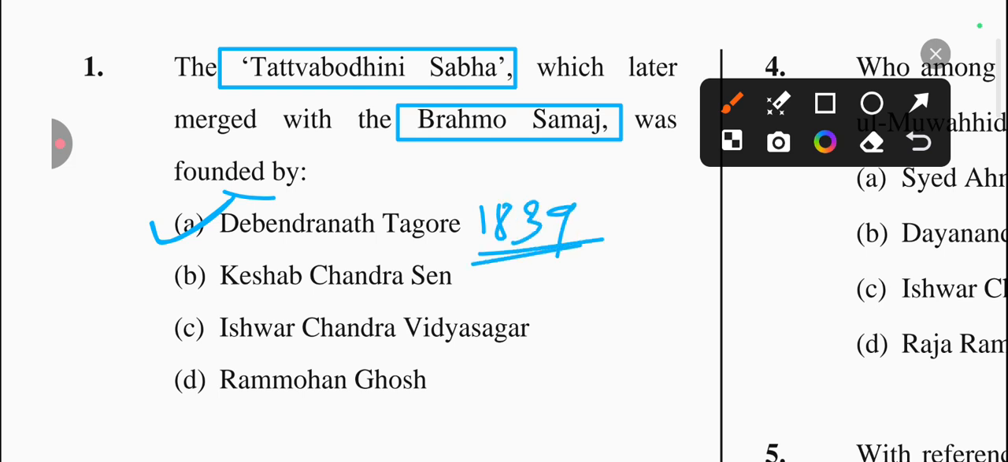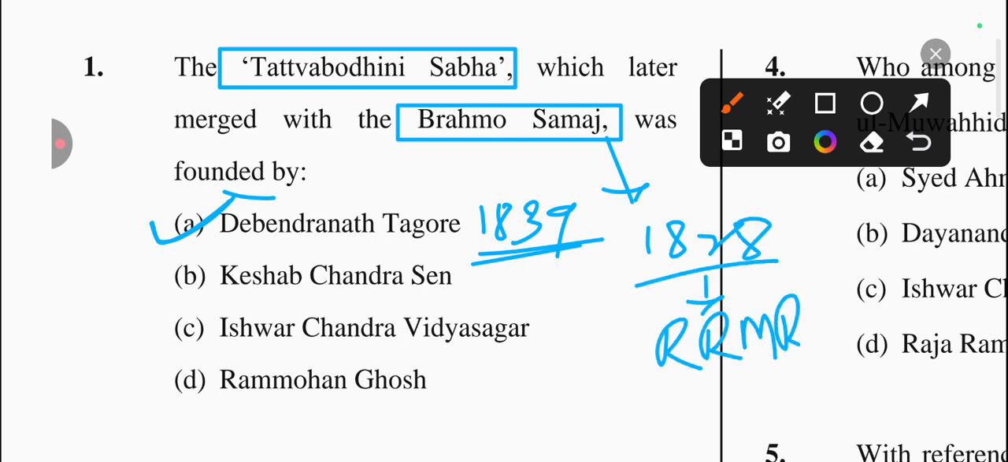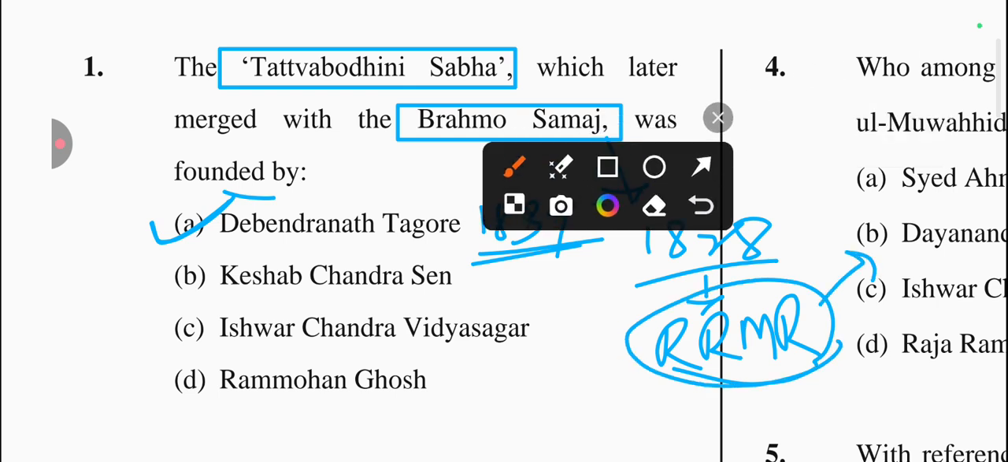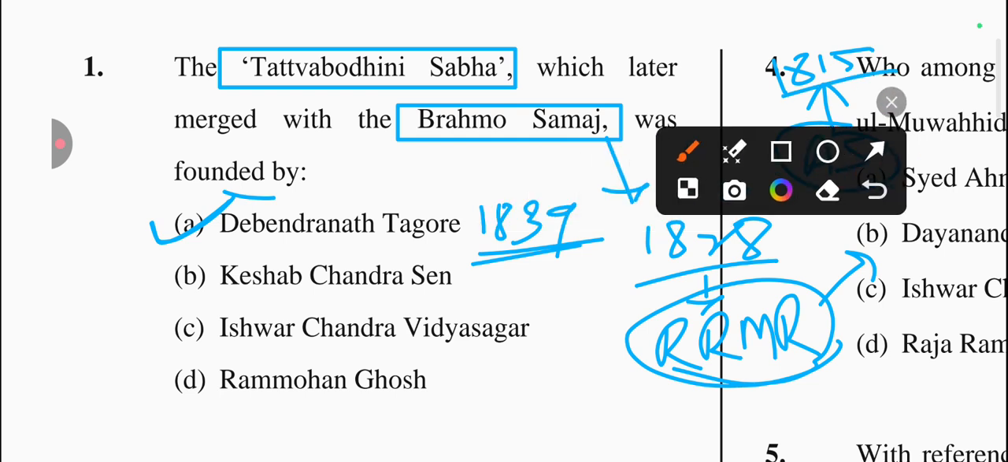1839. ओके, एंड इफ यू आर टॉकिंग अबाउट द ब्रह्म समाज, Brahmo Samaj founded in 1828 by the Raja Ram Mohan Roy के द्वारा। एंड इफ आई टॉकिंग अबाउट द राजा राम मोहन रॉय, इट्स ऑल्सो फाउंडेड द आत्मीय सभा, ओके, आत्मीय सभा इन 1815. ओके, सो answer for this question is option number A is the correct one, which is Debendranath Tagore related to